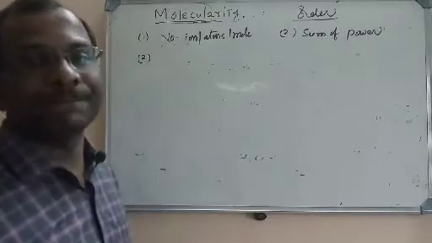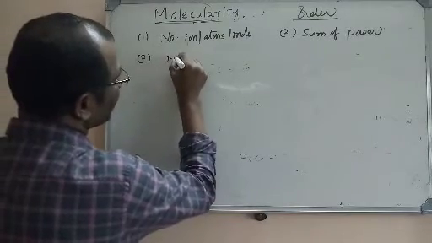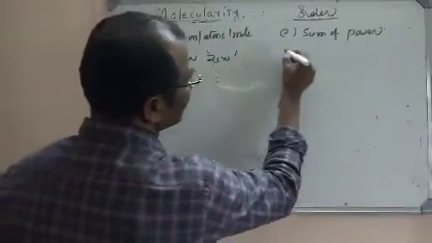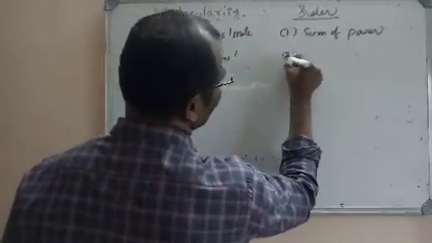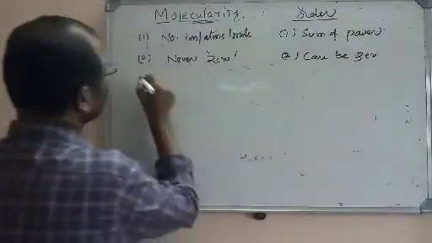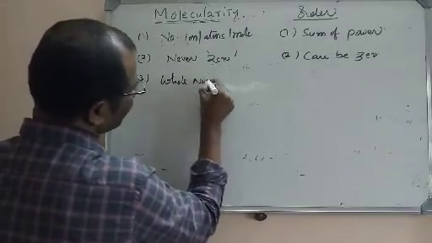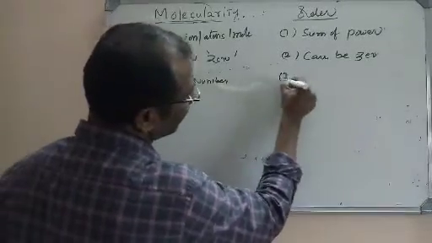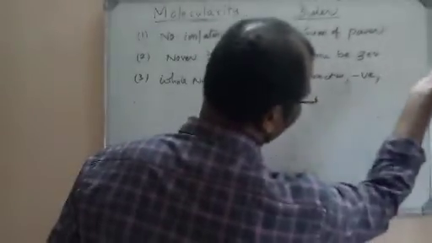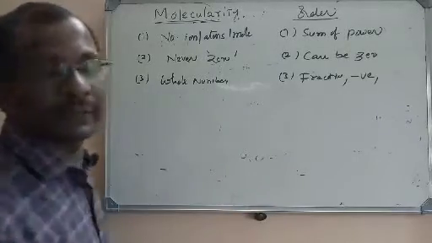Second one is, molecularity is never zero. It cannot be zero. But order can be zero also. Already we know that it can be zero. And importantly, molecularity is a whole number. But order can be any number. It can be a fraction, or it can be negative, or it can be any integer. So this is the major difference.